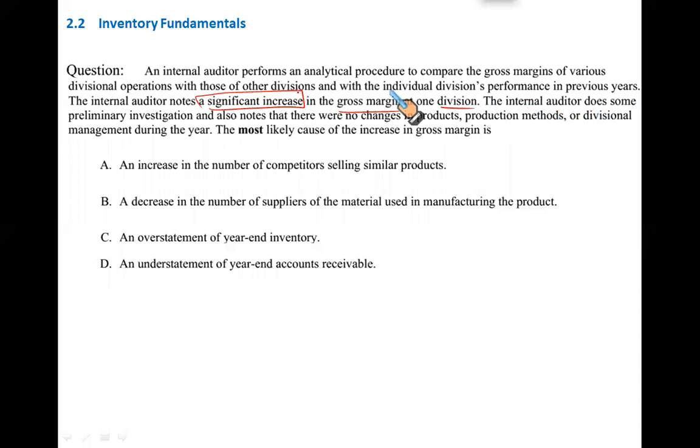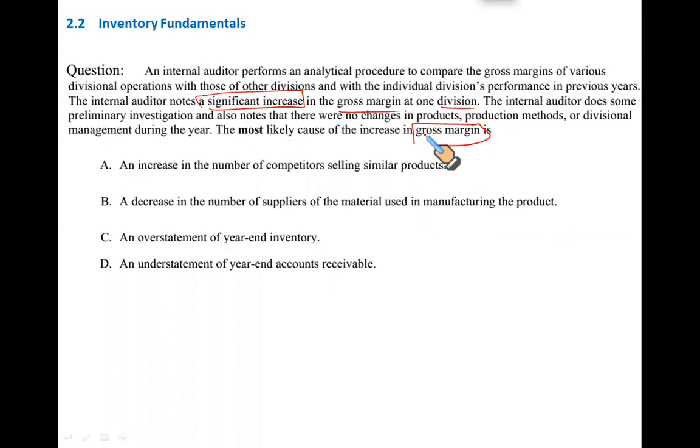The internal auditor does some preliminary investigation, some basic investigation, and also notes that there were no changes in products. Products were the same, production methods were the same, even the management was the same. So what happened when every division is showing similar gross margin? Why does one division have a significantly higher gross margin? The most likely cause of the increase in gross margin.